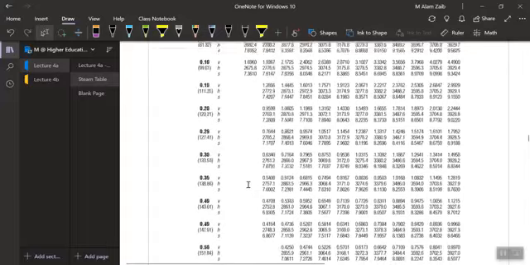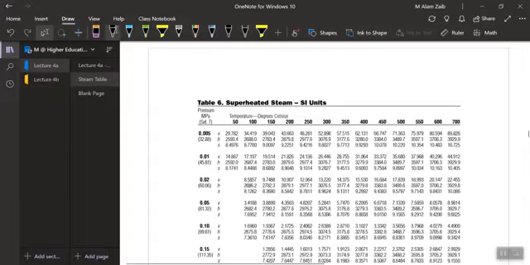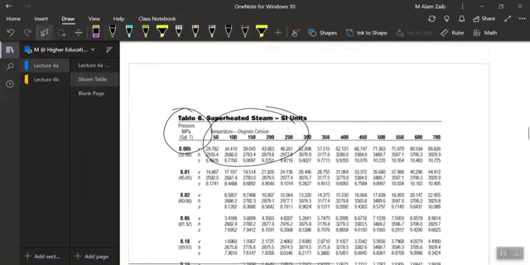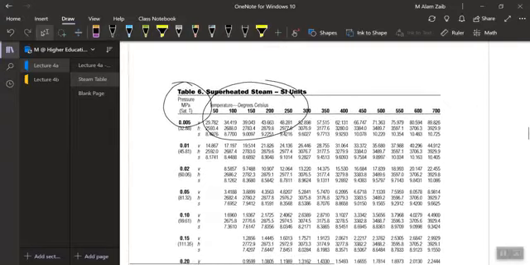In the superheated table, looking at our own problem, there are two different properties given: the pressure and the temperature. The pressure is given in a column form, and the temperature is given in the row form.